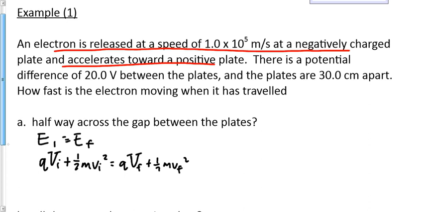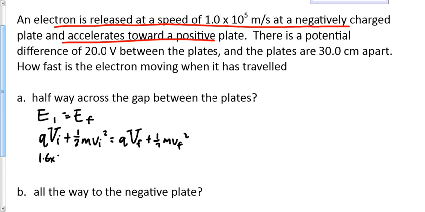Okay, let's sub in some numbers here. 1.6 times 10 to the minus 19. What's my initial potential? We don't really know. What does it make sense to make your initial potential? Probably 20, right? You could make it 58. You just have to make VF consistent with it. Makes sense to probably make it 20. My initial potential is 20 volts plus 1/2 of the mass of the electron times vi, which is 1 times 10 to the 5 squared.